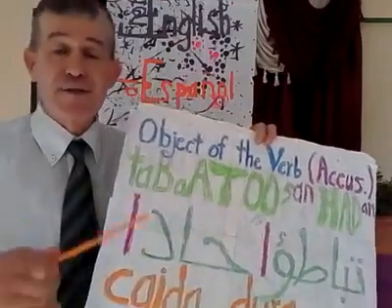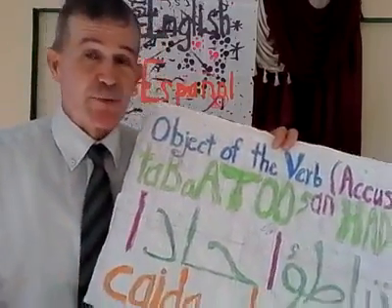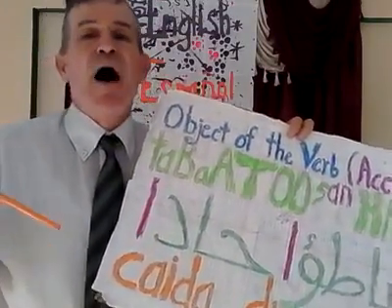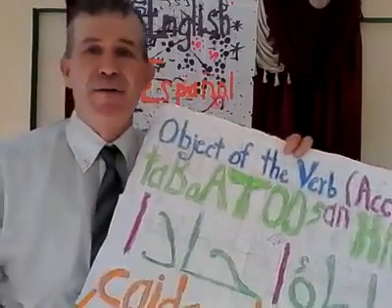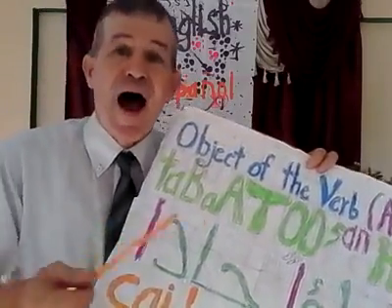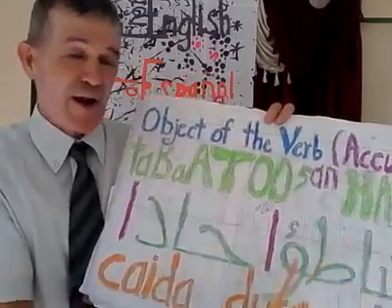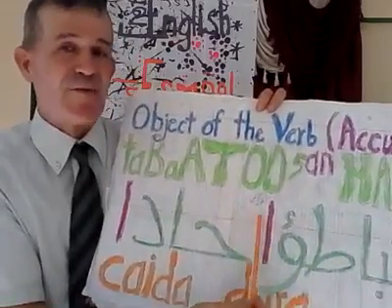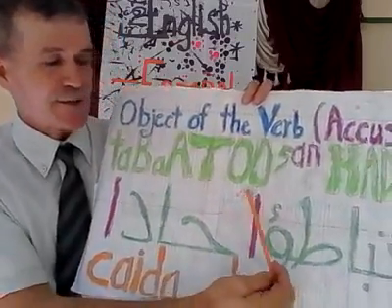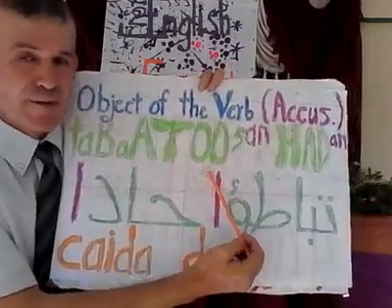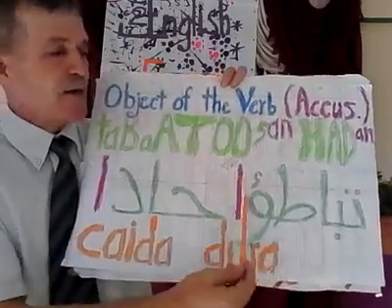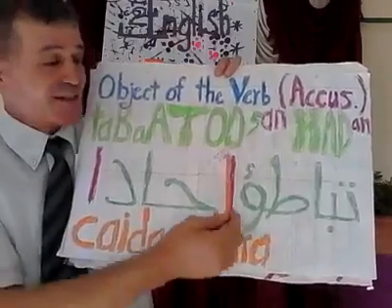Now if we weren't pronouncing it in formal Arabic, it would just be tabatu had. But because we're pronouncing it with the tanween al-fat, which is a double fetha, we can say it also. When we see it in print, we just usually see one aleph there.